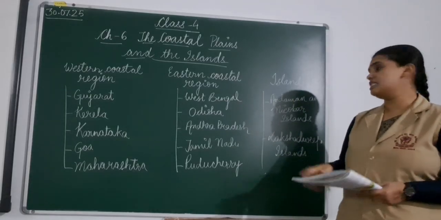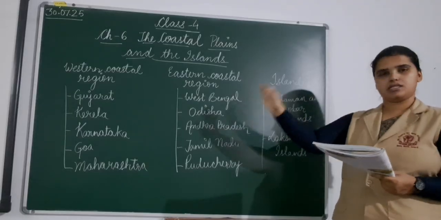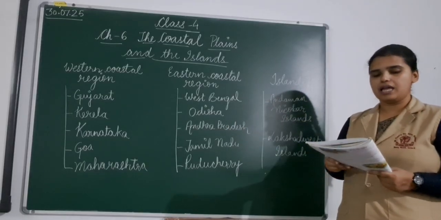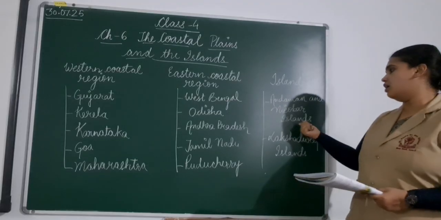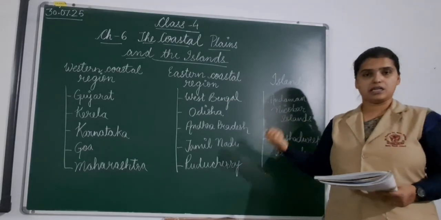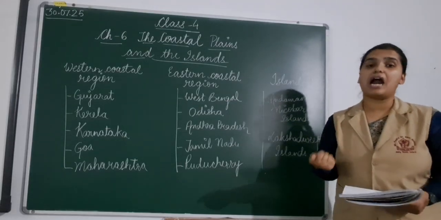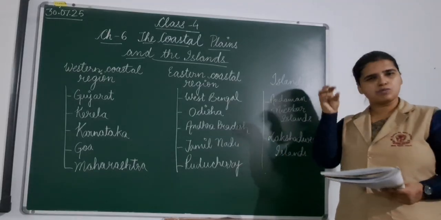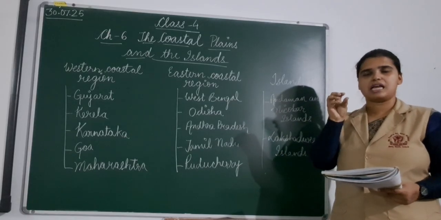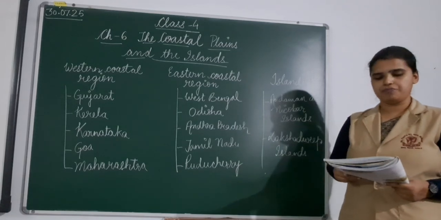Andaman and Nicobar Islands are located in the Bay of Bengal, that is the eastern side. They contain about 300 islands. As I already told you, Andaman and Nicobar Islands are basically a group of islands, so they are a group of 300 islands. Most of them are small in size. They are very small in size, but very huge in number.